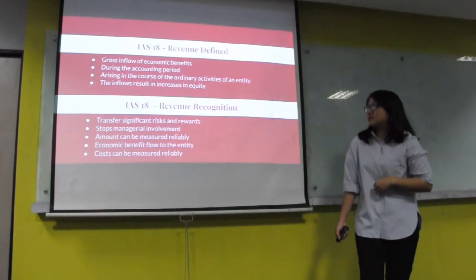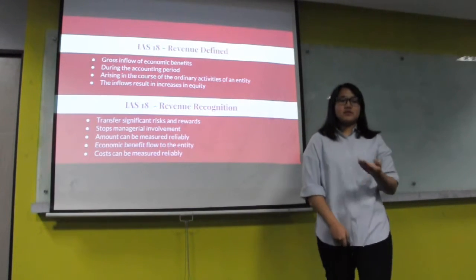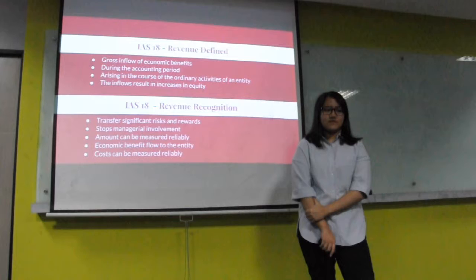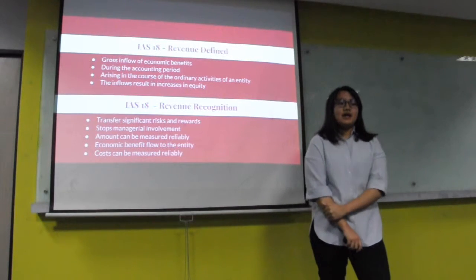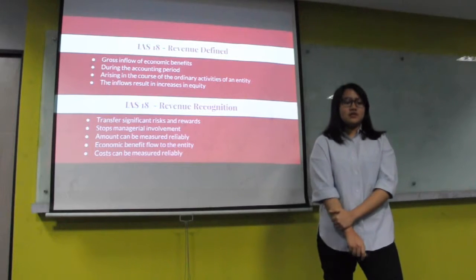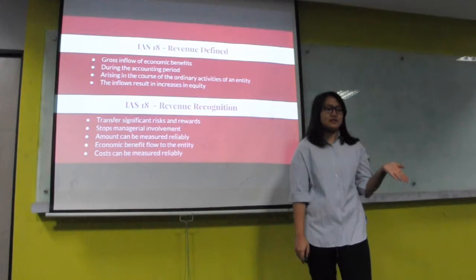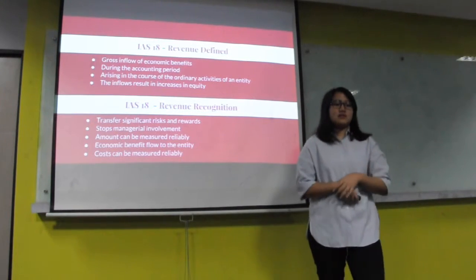And then the recognition of revenue based on IAS 18: revenue can be recognized when significant risks and rewards are transferred, managerial involvement has stopped, the amount of goods can be measured reliably, economic benefits have flowed to the entity, and the cost can be measured reliably.